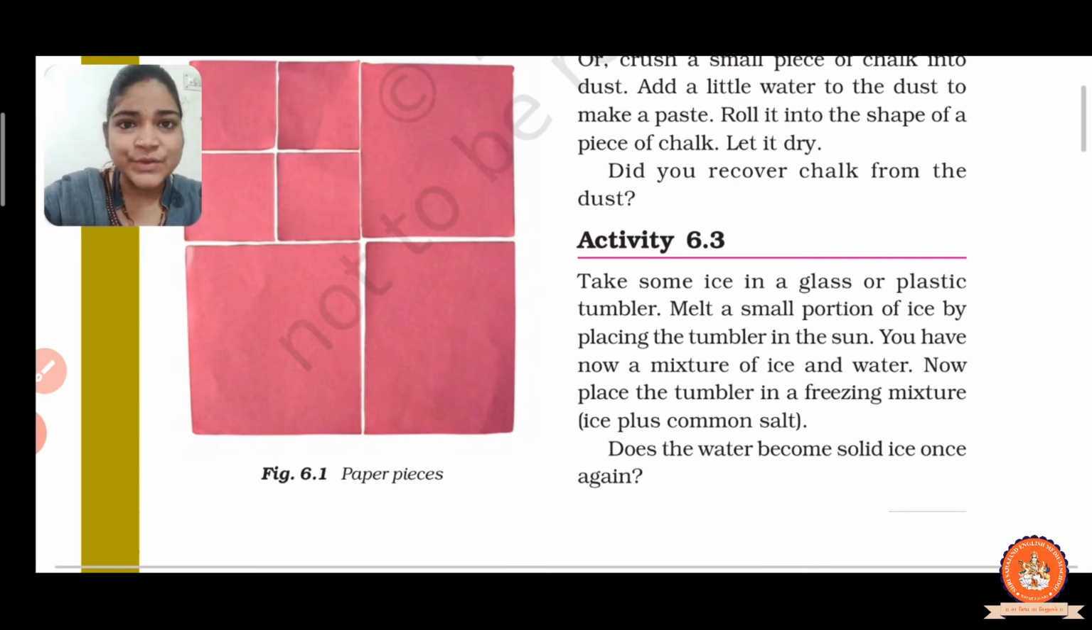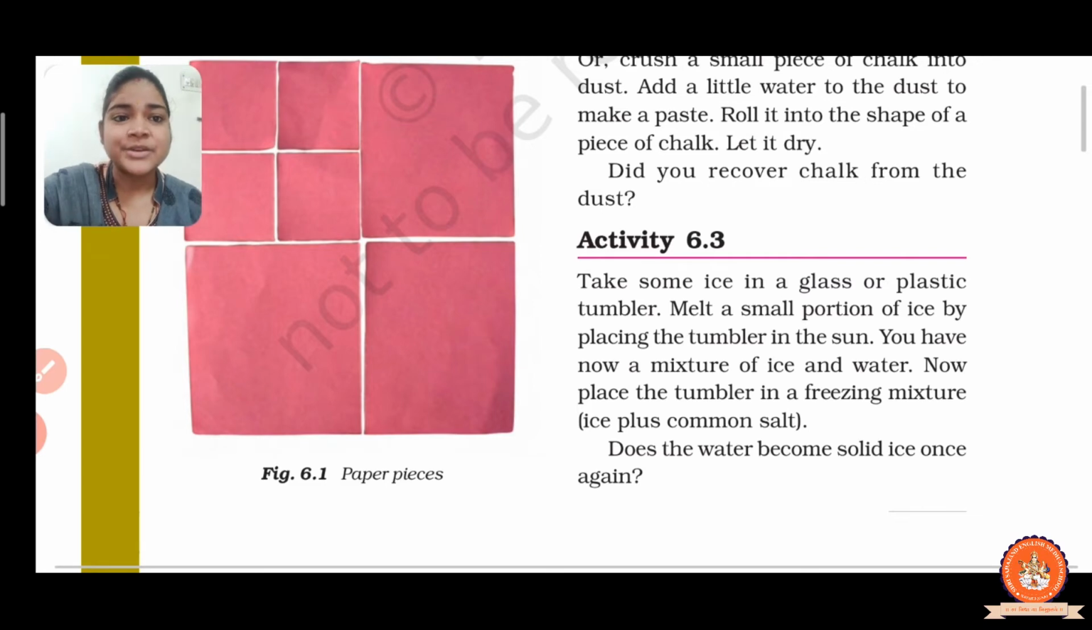First of all, water is in liquid state. Again, first the ice is in solid state, and again it melts and becomes liquid state, and then when we put it in the freezer it again becomes solid state. So that's why we conclude that the change in state of a material is reversible.